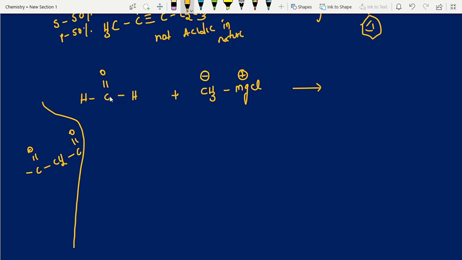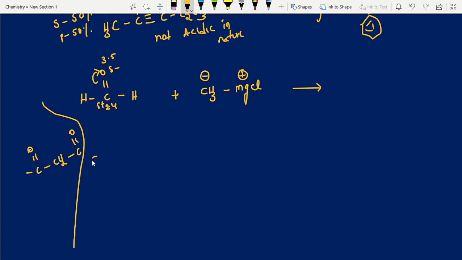Now, a carbonyl compound is a good electrophile. See, between carbon and oxygen, who is more electronegative? Yes, oxygen is more electronegative. Its value is 3.5. It's the second most electronegative element in the periodic table, right? So it attracts electrons towards itself in such a way that it gets partial negative charge here and partial positive charge here. This is the electrophile only, no? Formaldehyde is more reactive. Why is formaldehyde more reactive?